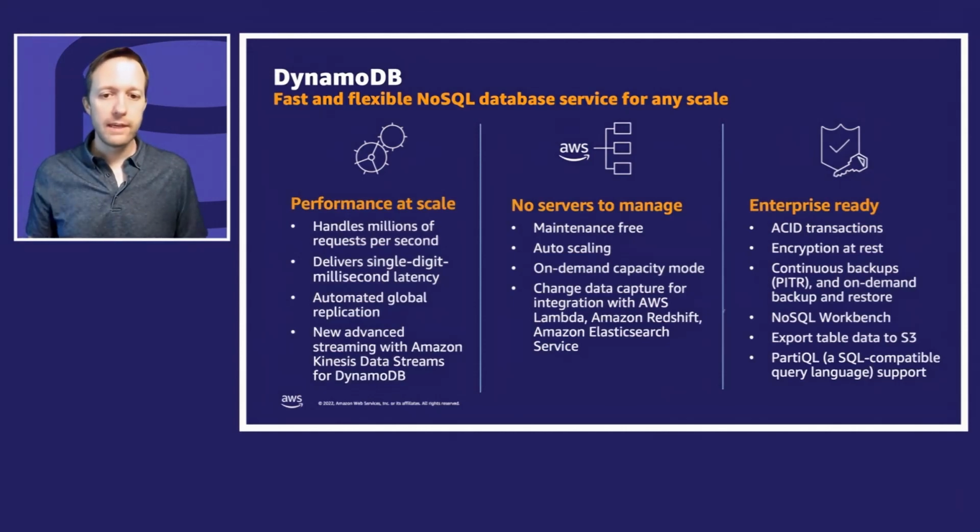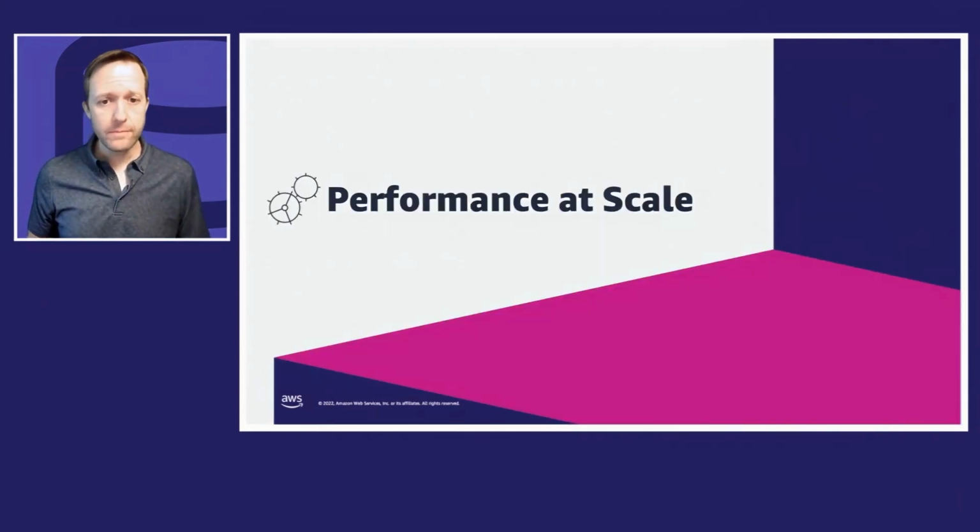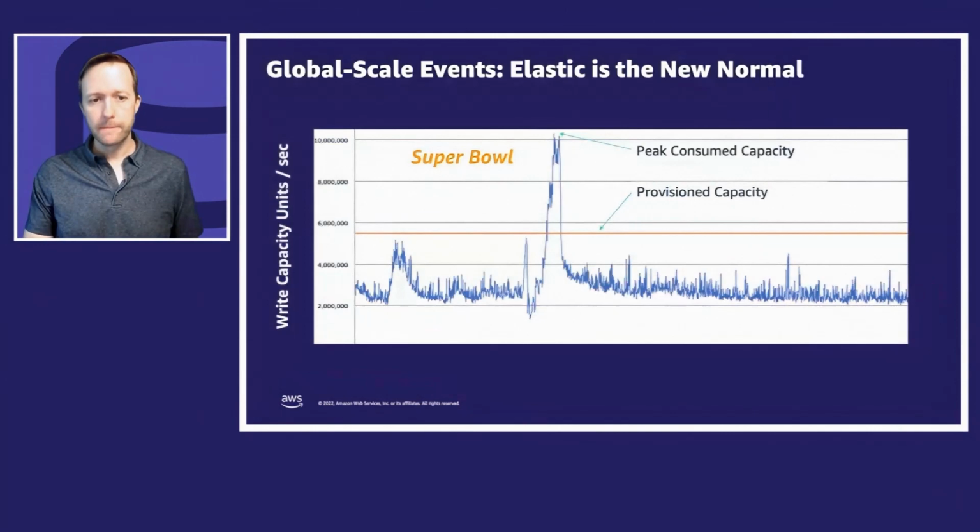The more traffic you send, the more capabilities are given to you. You pull back, that's fine. You send more traffic, more capabilities are given to you. That kind of dynamic adjustment is a core feature of DynamoDB. And last, a good set of enterprise features. I'll explain all of them in some detail, but it's not just a simple key value store. It has a lot of really robust enterprise features. So let's look first at performance.